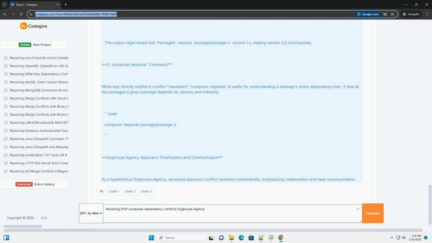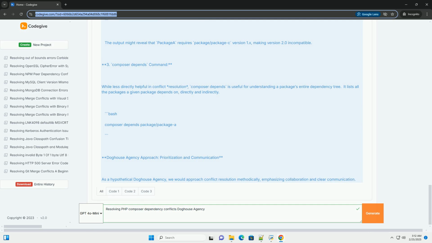Assess the risk. Before changing a constraint, thoroughly research the compatibility between the original version and the version you're considering allowing. Read changelogs and look for potential breaking changes. Test thoroughly. After loosening a constraint, run extensive tests to ensure that all functionality still works as expected.